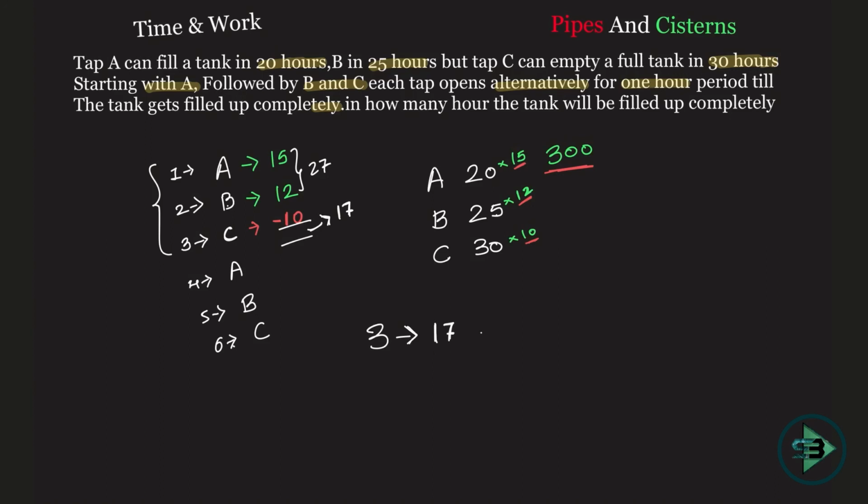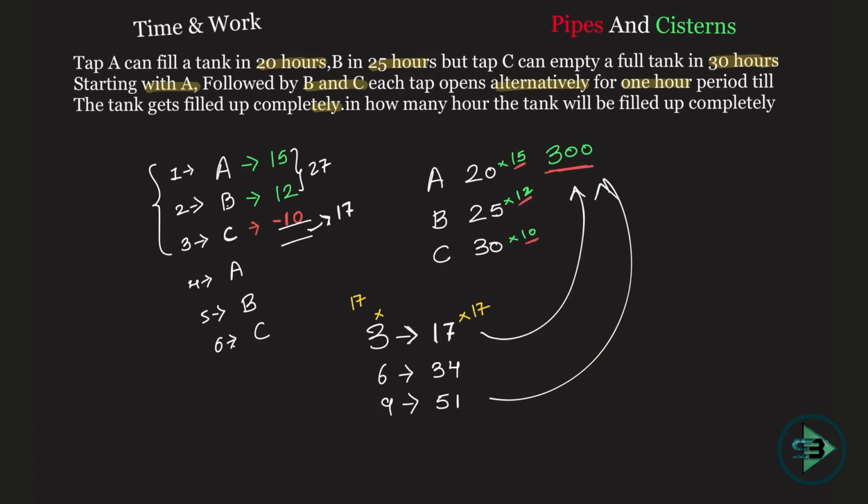How many bricks are you supposed to put in to reach 300? Now multiply 17 by certain numbers so as to reach 300. 17 square is 289. If you are not able to get it, multiply this by 2: in 6 hours 34 bricks will be put in. Multiply this by 3: 17 into 3 will be 51. In 9 hours 51 bricks will be put in, but I need to reach 300. That's why I multiply this by 17, so that I can reach 300.